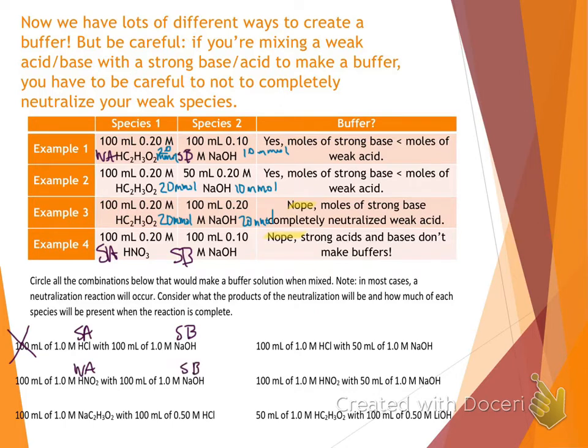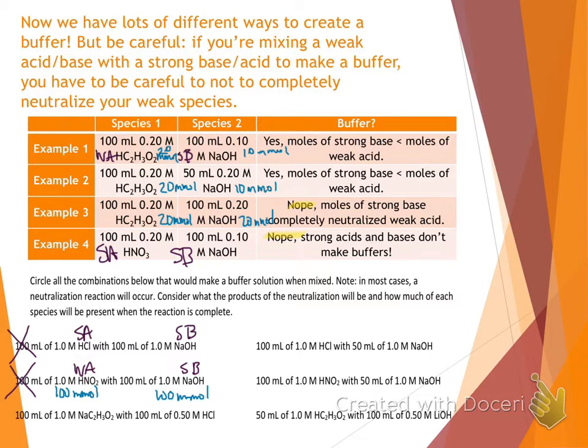Well, combined in the correct ratios, something weak with something strong can make a buffer. So let's see if we have the correct ratio here. We have 100 times 1, so 100 millimoles of our weak acid. And we also have 100 millimoles of our strong base. Well, we can only add half as much of our strong base. Here we're adding equal amounts. They're going to completely neutralize each other. That's not a buffer. There'll be no more weak acid left over.